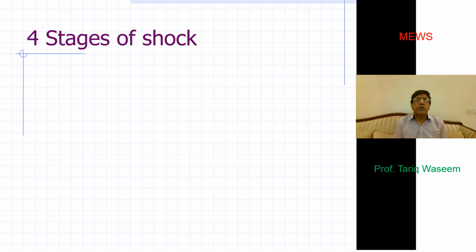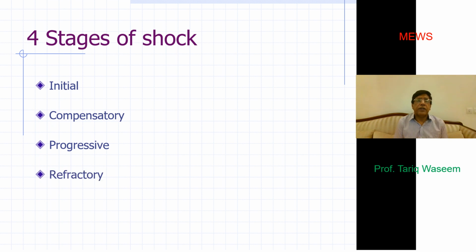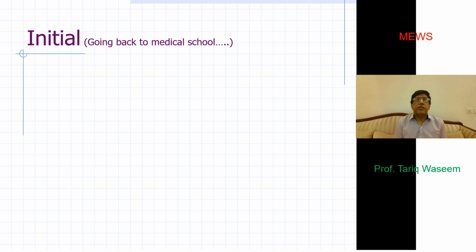There are 4 stages of shock we are all familiar with. There is an initial stage, there is a compensatory stage, there is a progressive stage, and finally there is a refractory stage. The initial stage, what happens?